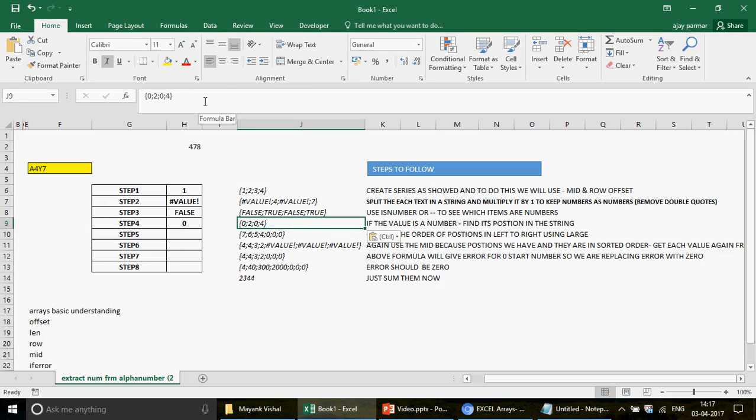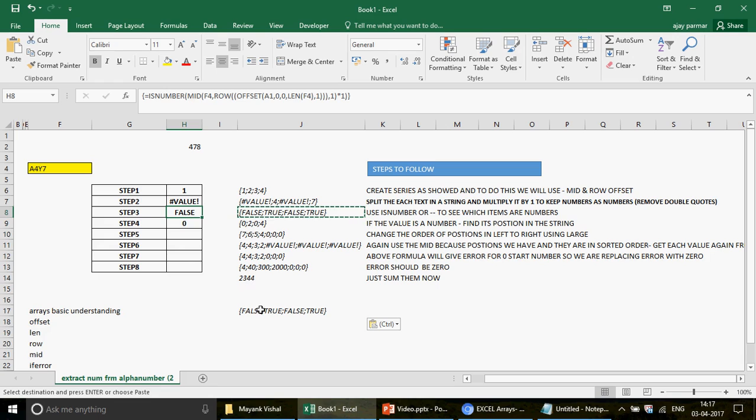So what happened? How did you arrive from this false, true at this number? Let me explain. Let me copy this here. This was the output of the formula where you need to know exactly where you have a number. On the second position you have a number, and on the fourth position you have a number, because it says true. But right now it says true only.